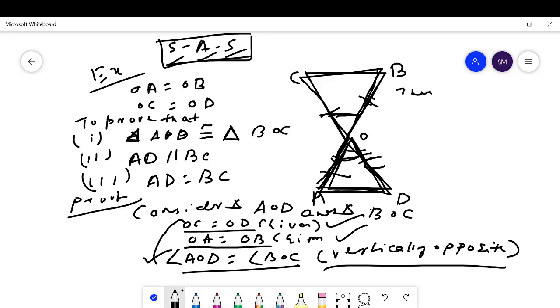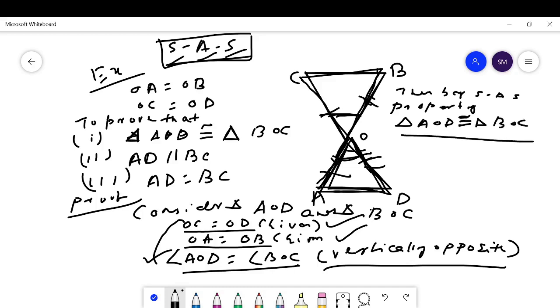Then by the SAS property, side angle side property, triangle AOD is congruent with triangle BOC. Then if these two triangles are congruent, the first condition is proved. The third condition: AD is equal to BC by CPCT.